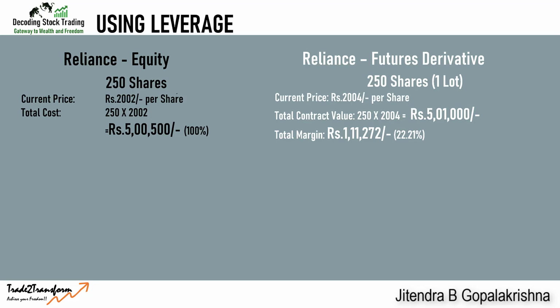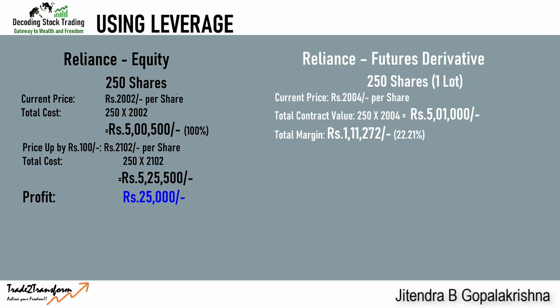If the price of Reliance equity goes up, in the case of equity, you have invested 5,05,000. For the same 250 shares in futures derivative, you have invested only 1,11,272 rupees. Now let's see what happens. Consider the price goes up by 100 rupees. Your overall holding value in equity goes from 5,05,500 to 5,25,500, which means you made a profit of 25,000 rupees. Your return on investment for one month is 4.99%, which is 25,000 divided by 5,05,500 rupees.